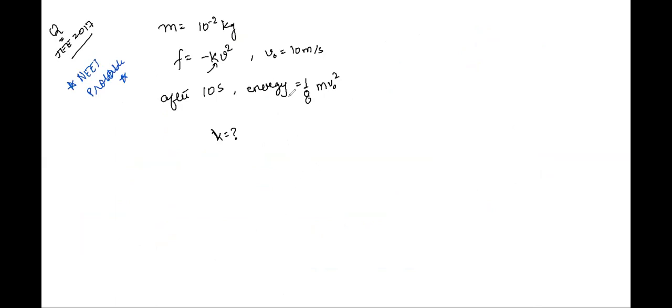What do we know? All of us know that F is equal to ma, right? So let's write frictional force acting is equal to m into a, given as minus k v square. What next? We can just write this as dv by dt, because we are being talked about time.